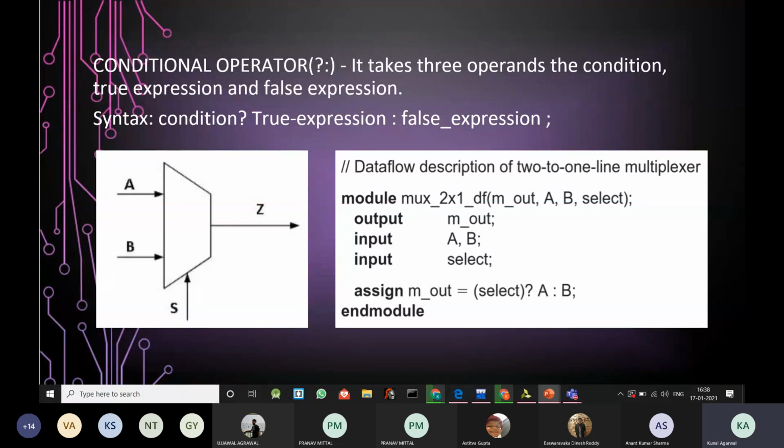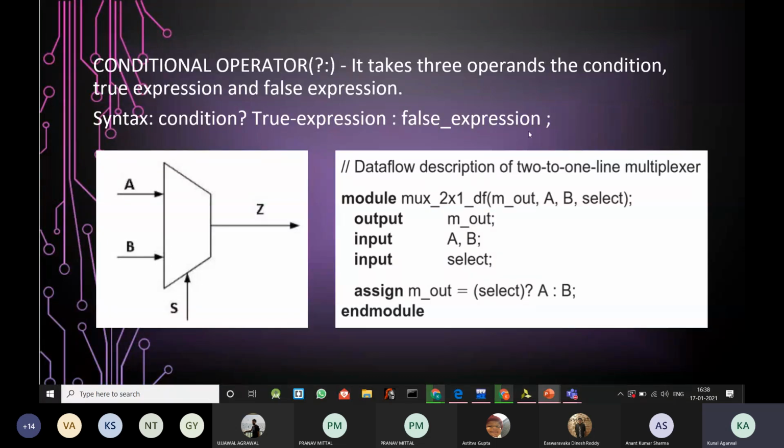Condition, true expression, and the false expression. It's basically like the if and else statement that we use in a programming language. If the condition is true, the true expression will be executed, or else the false expression will be executed. So this is the case of a.